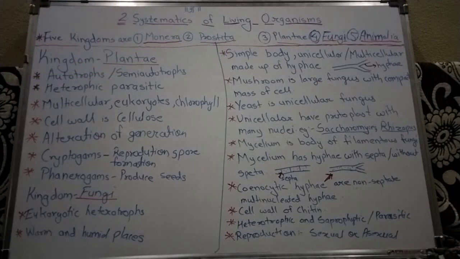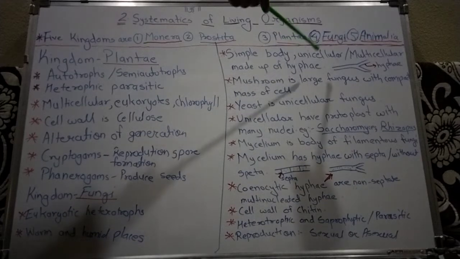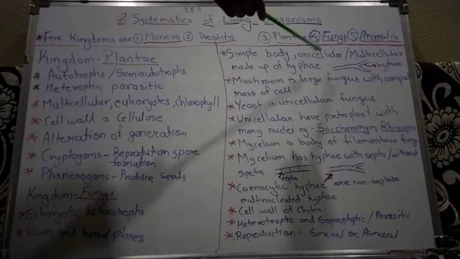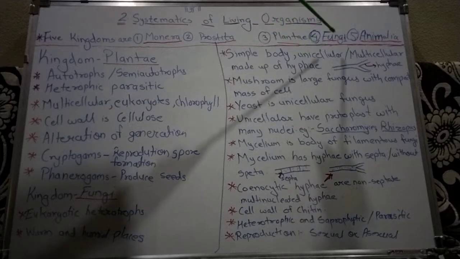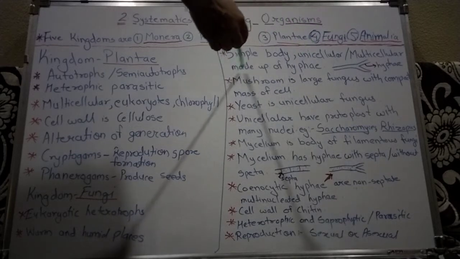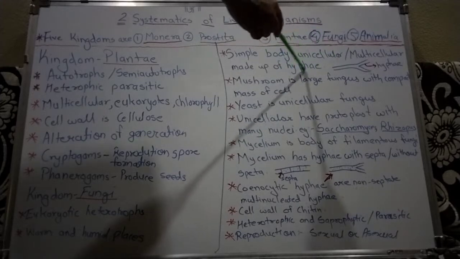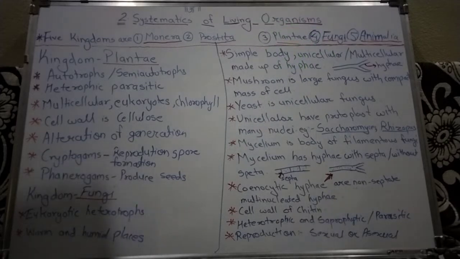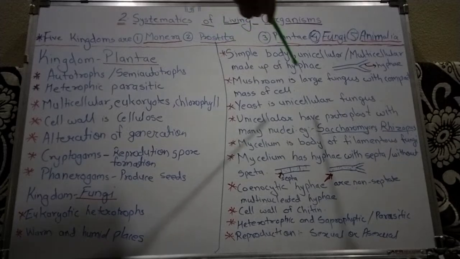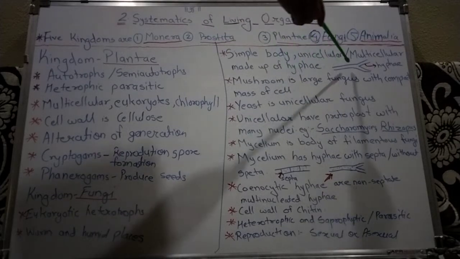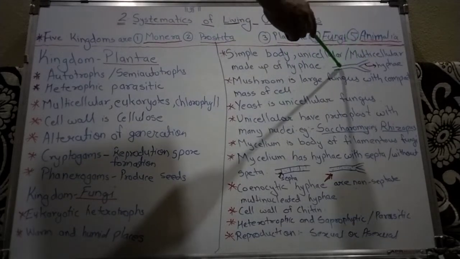Next character is that it has a very simple body. It may be unicellular, made up of one cell, or multicellular, made up of many cells, made up of hyphae. Hyphae means a thread-like structure. This is the hyphae, a thread-like structure.